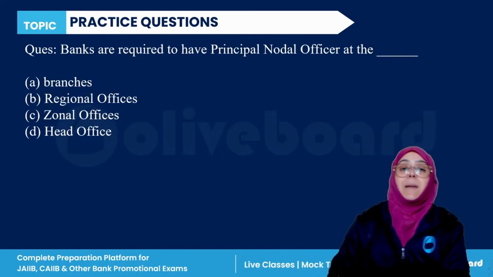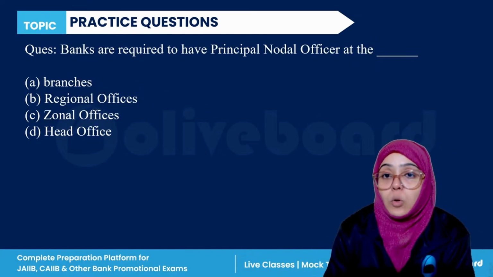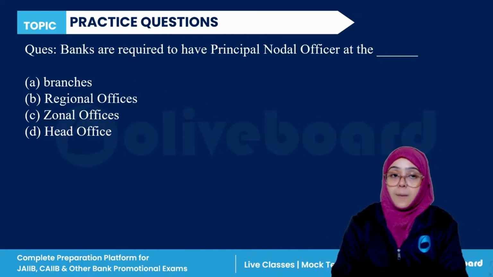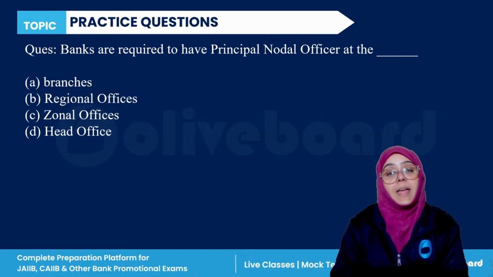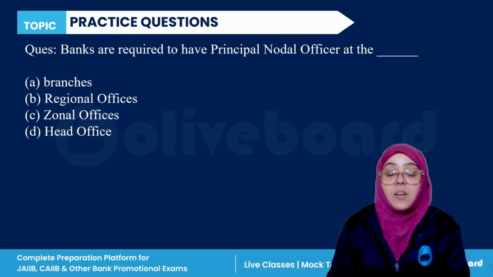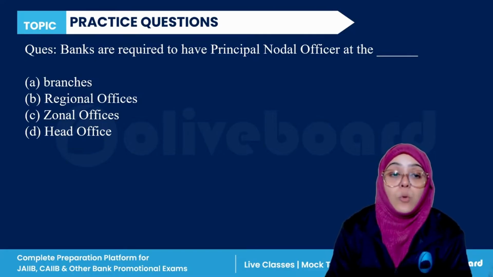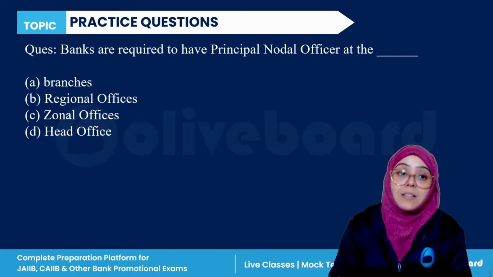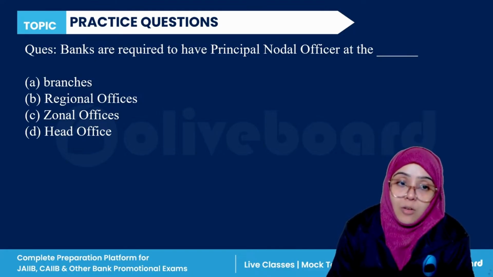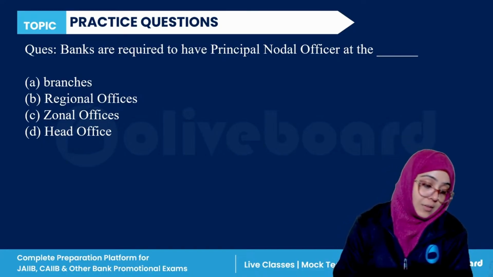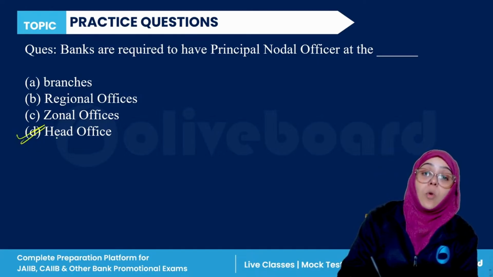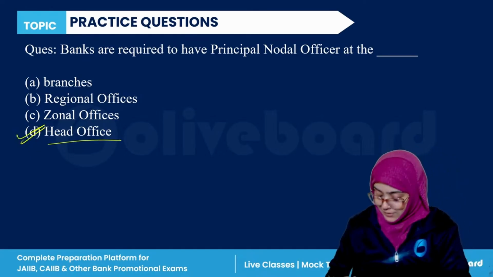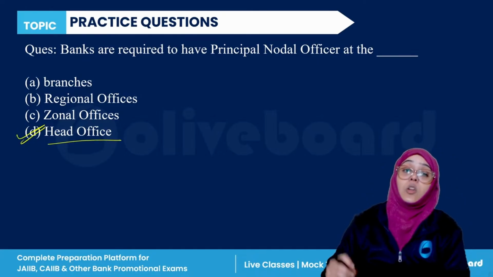Next question. Banks are required to have a principal nodal officer at the branches, regional offices, zonal offices, or head offices. So the correct answer for this is head office. Banks are required to appoint a principal nodal officer at the head office.